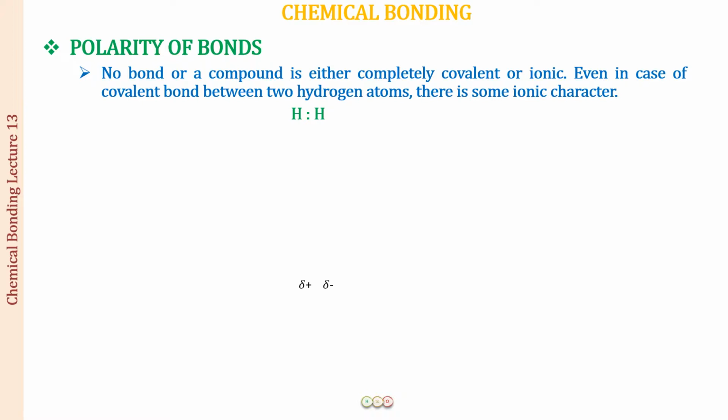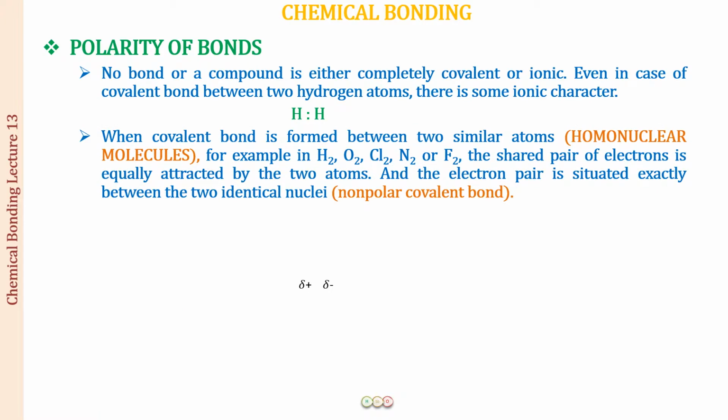In fact, not only the hydrogen bond, but the bonds between any of the homonuclear molecules. For example, we have O2, Cl2, N2, F2, where there is equal sharing of the electron pair between the two atoms. In that cases also, although we say that these are going to be non-polar covalent bonds, there is going to be some ionic character attached. Why is it so? You have to understand, and you have to go back to your quantum mechanical model.